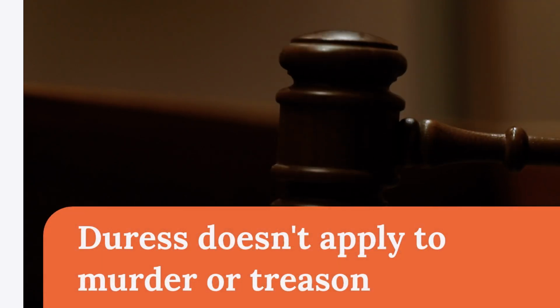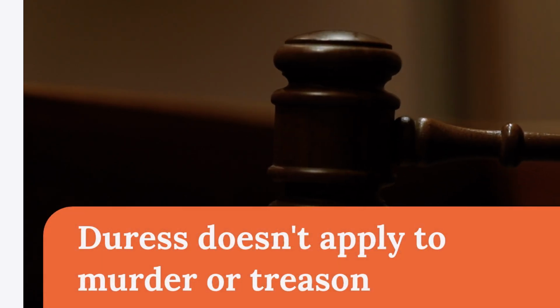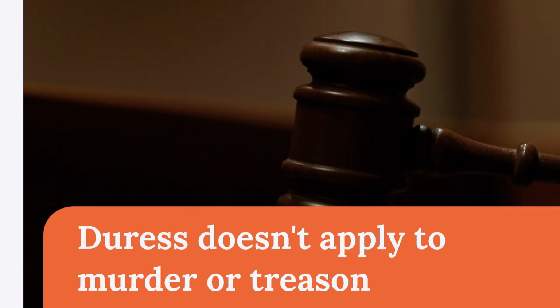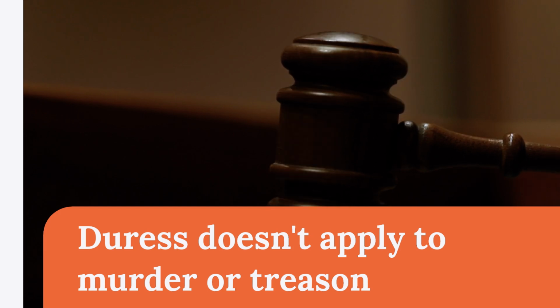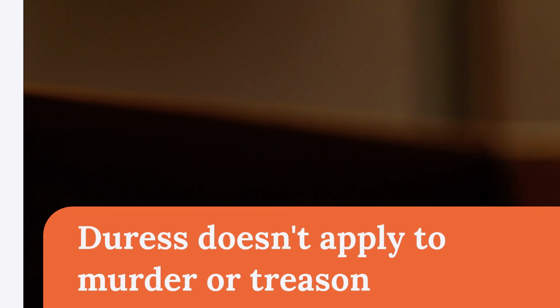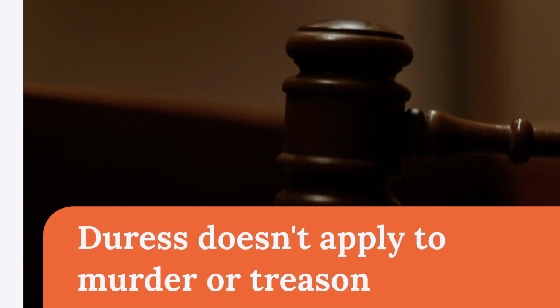Duress is unavailable for murder, attempted murder, or treason. Joining violent gangs or terrorist groups also negates it. Cases like Abbott v The Queen highlight these limits. Evasive action possibilities weaken the defense. These restrictions ensure accountability in severe crimes.